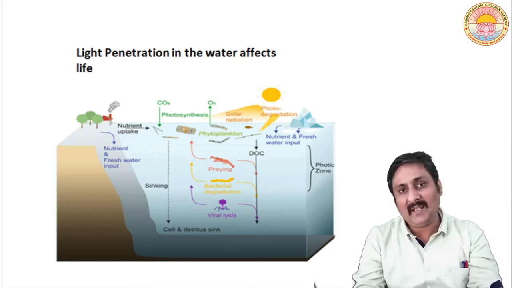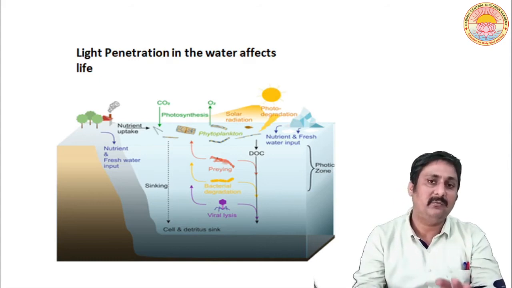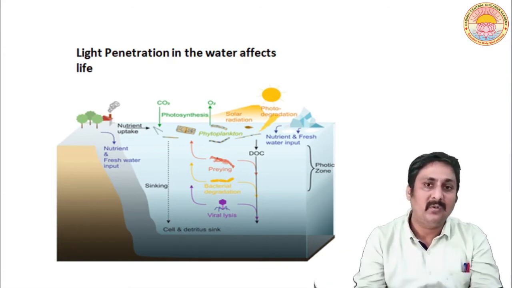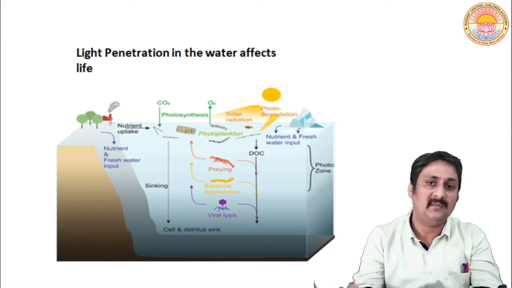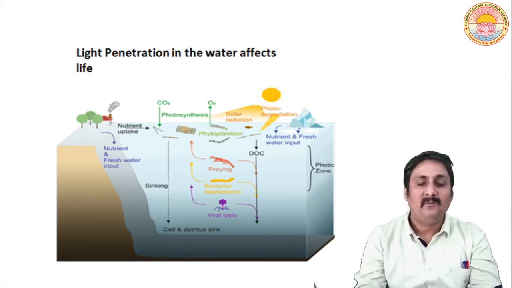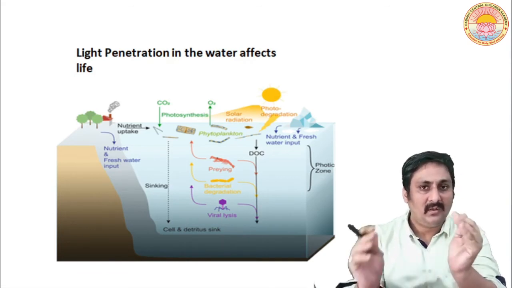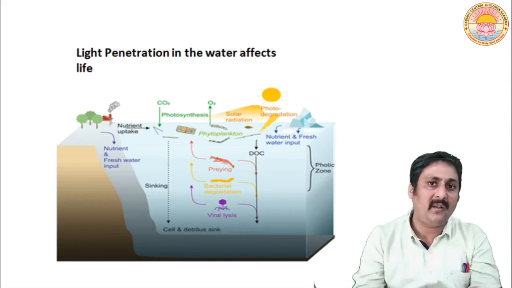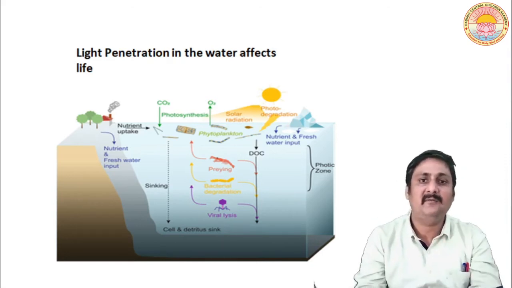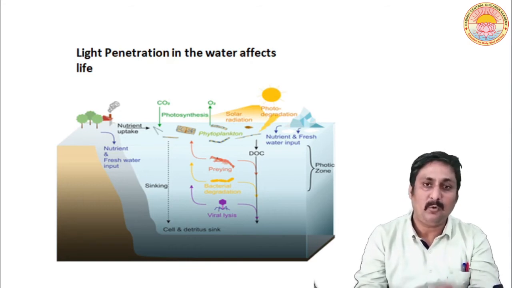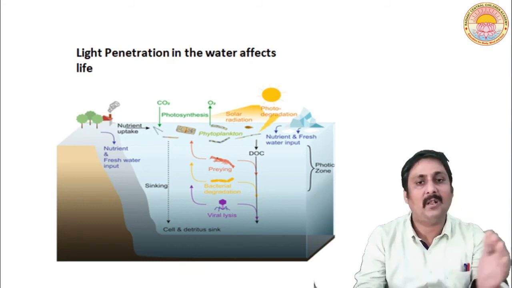Now on land, because of light, photosynthesis occurs and plants grow and they produce food for herbivores as well as carnivores indirectly. Now in case of very thick forest, the plants which grow under the canopy of taller trees, the light penetration is very limited there, and therefore light affects the growth of that particular plant. जो प्लांट एकदम नीचे हो रहा है, ज़मीन पे उग रहा है और उसके ऊपर बड़े बड़े